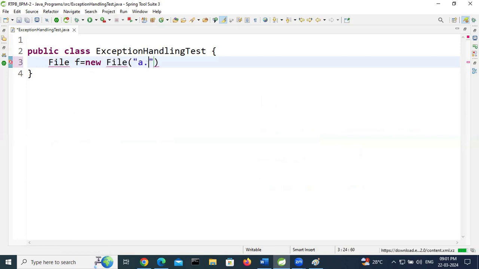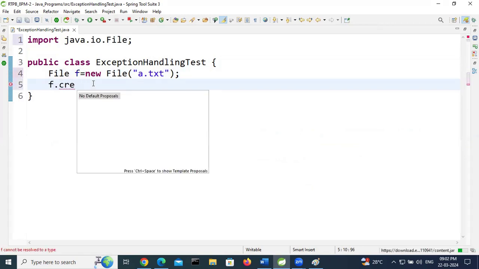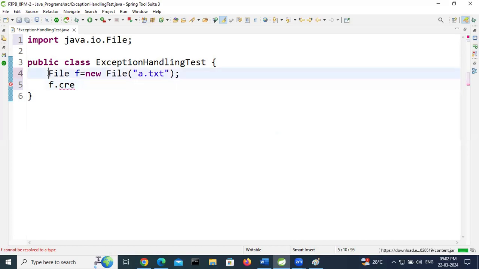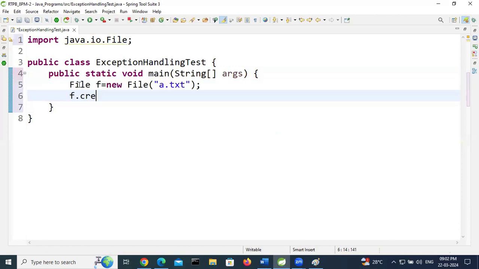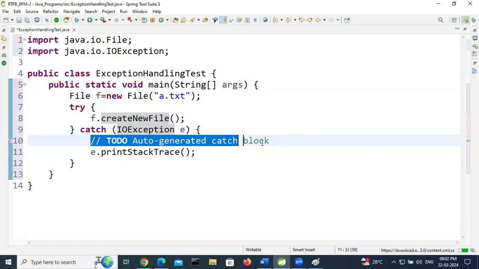Suppose I pass some file, a.txt, in string format. So f.createNewFile(); in the main method. Here we got an error: add throws declaration or surround with try/catch. Here it is IOException.